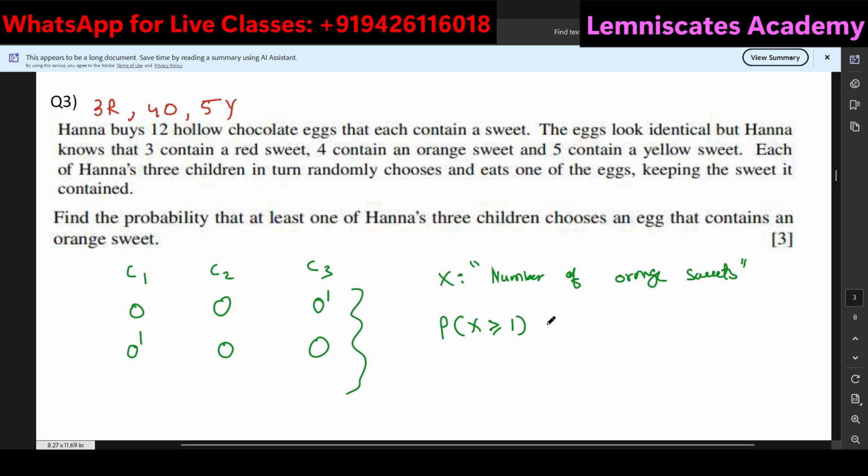So you know that with the help of binomial distribution, this is same as writing 1 minus probability of x less than 1. This rule is coming from the binomial distribution, where we know that on the number line we can plot 0, 1, 2, 3 up till the maximum value of n.